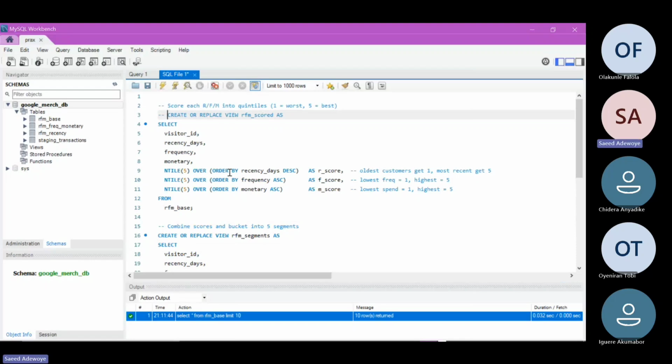Then over order by recency days in descending order. This particular window over here is sorting our customers based on the days in which they bought our goods. And a higher number of days means what? Who can answer that question? If you have a higher number of recency days, what does that mean?